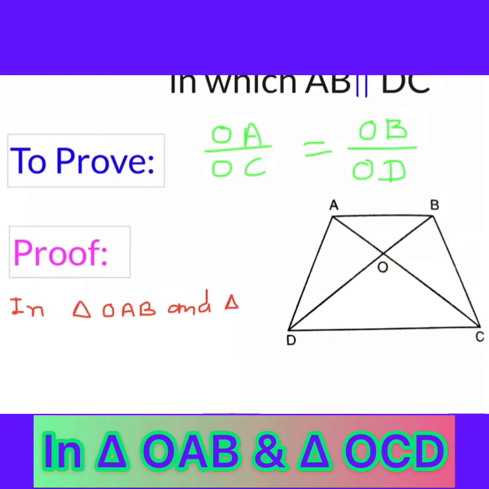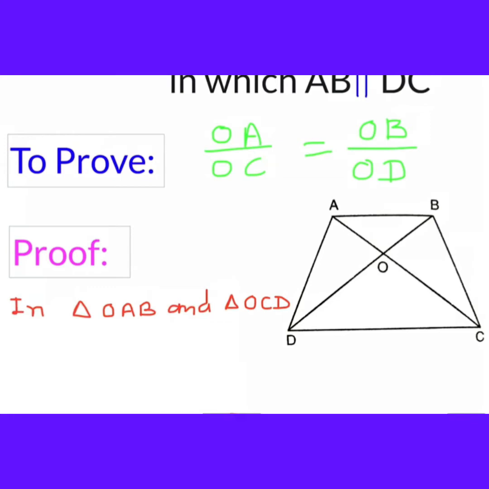So we will write this question in triangle OAB and triangle OCD. First of all, we will mark some symbols here. Let this be angle 1, and this is angle 2.